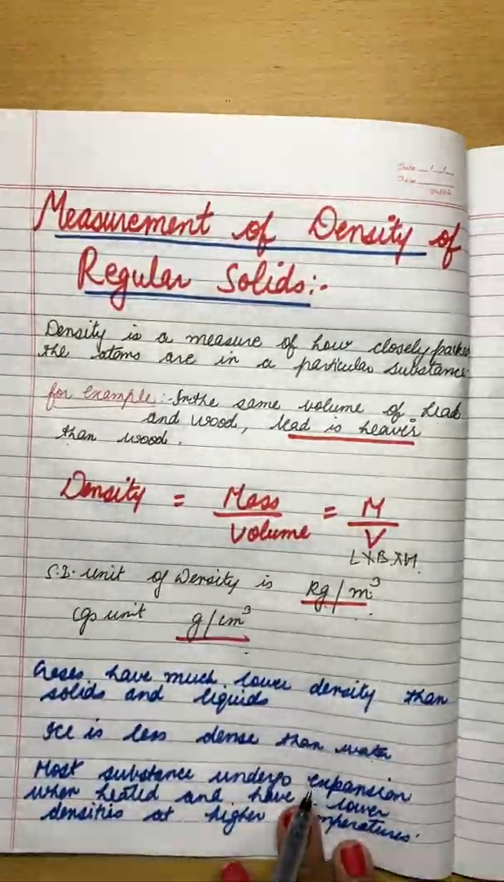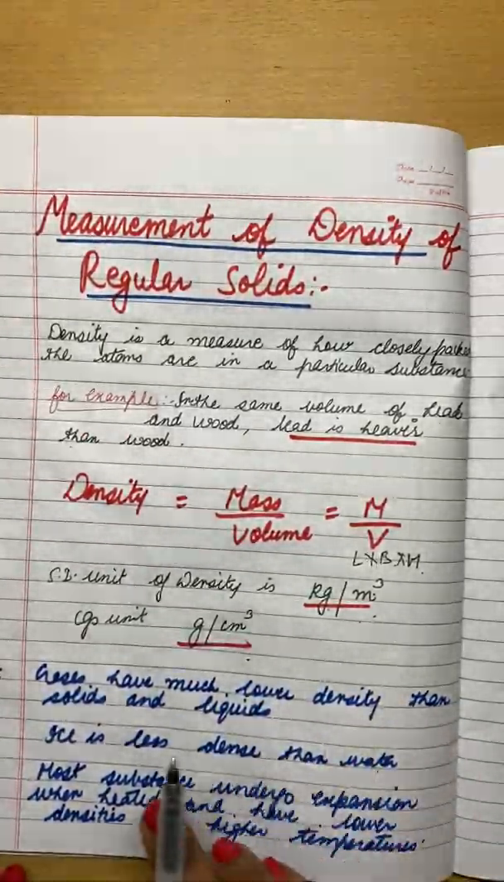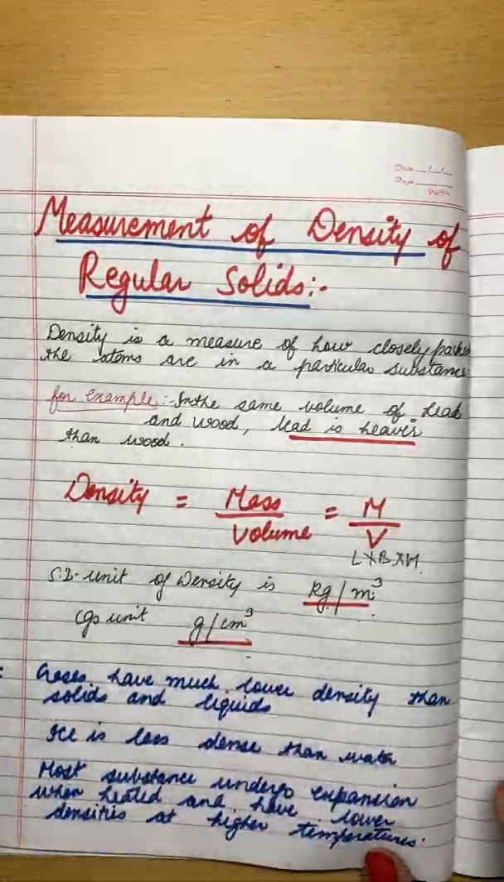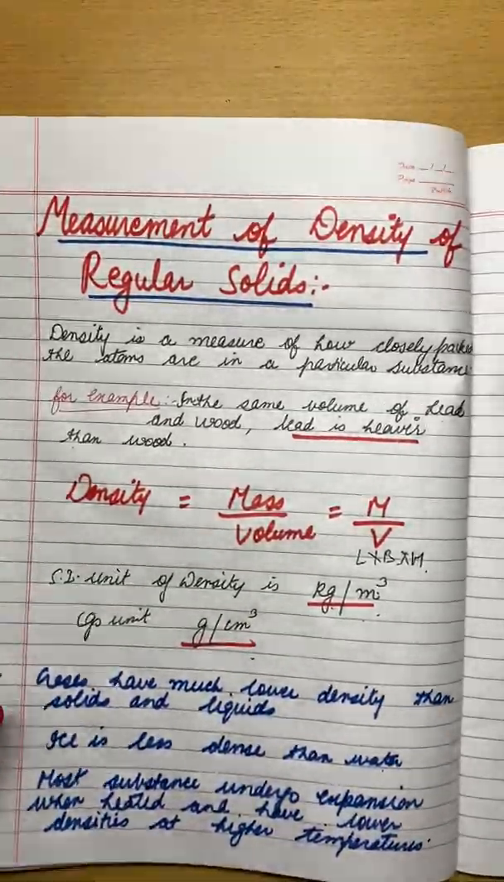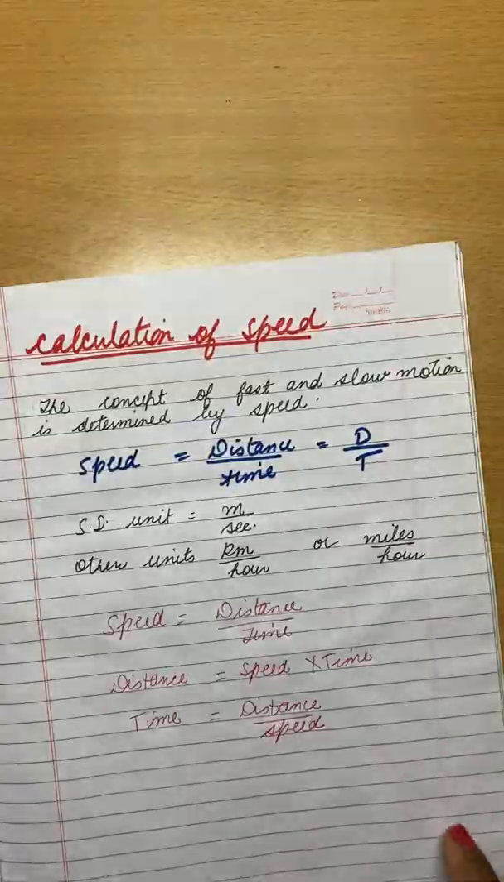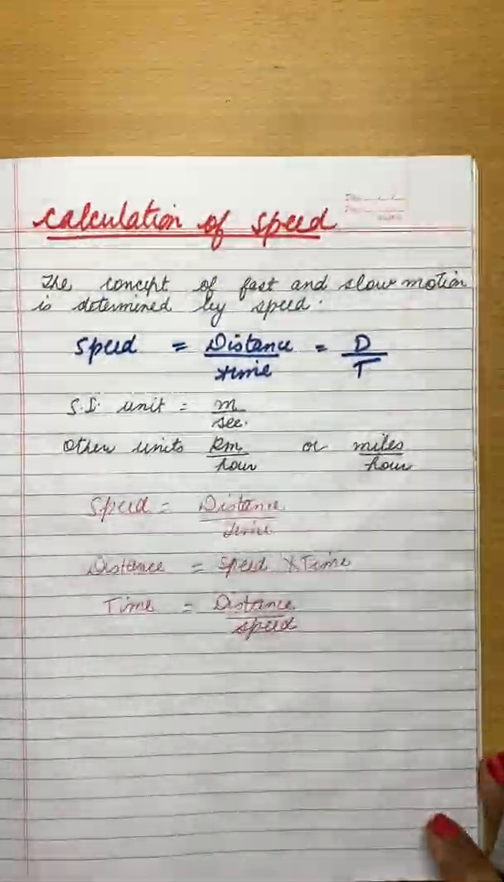Hope you understand this part. We will do the numericals of this part in the Zoom class only, right? So the next part is calculation of speed, how to find the speed of an object.